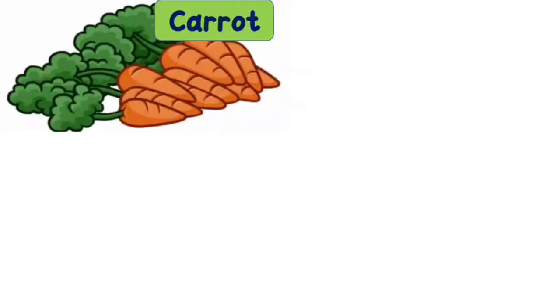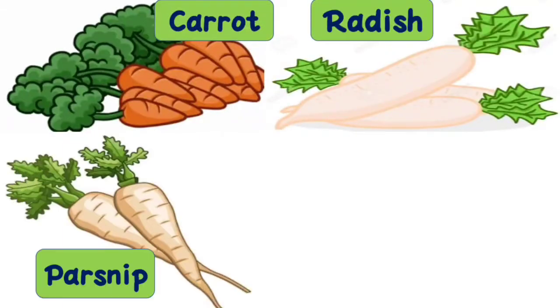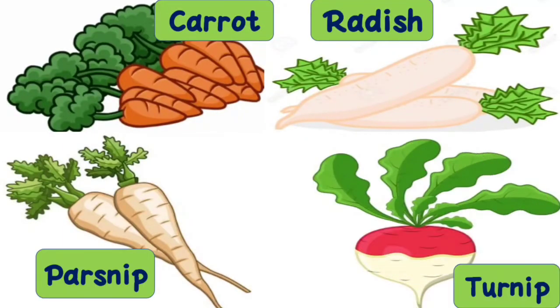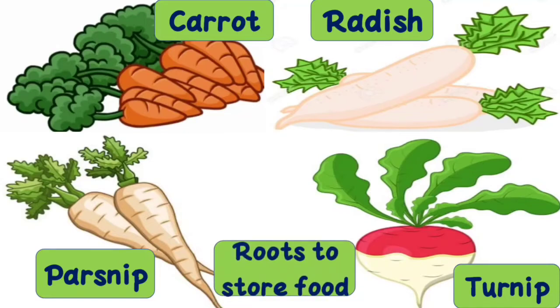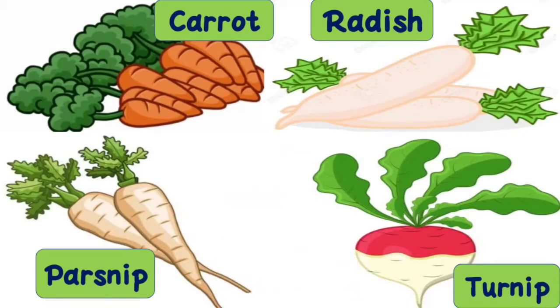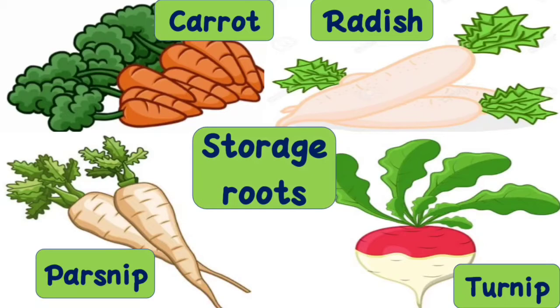Except these two roots, we have three other kinds of roots too. Let's have a look at the other kinds of roots. Examples are carrot, radish, parsnip and turnip. These roots store food in them. That's why their shapes become fat, so they have very fleshy roots. These kinds of roots are known as storage roots, because they store food in them.